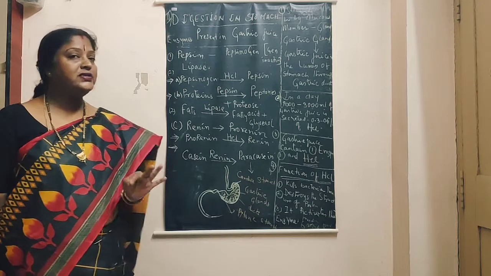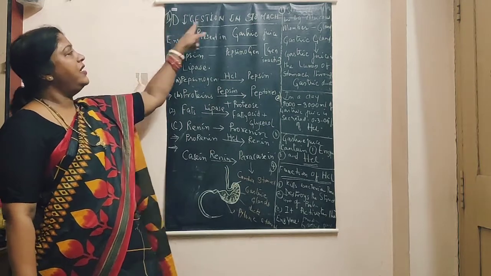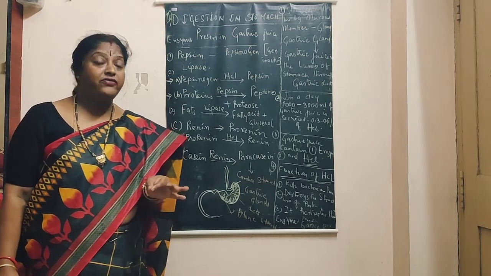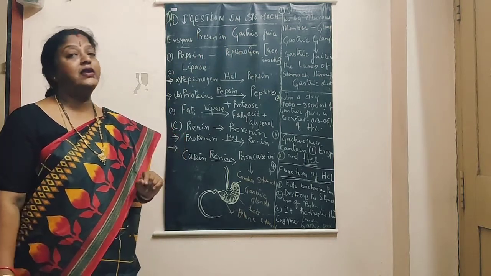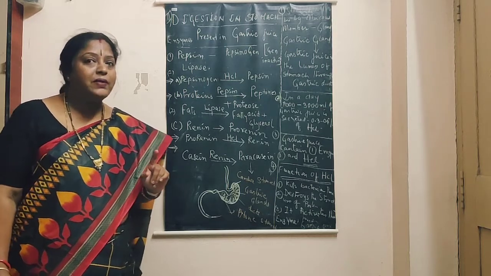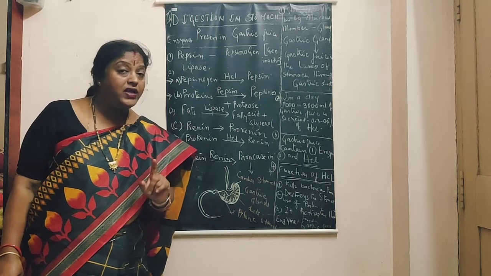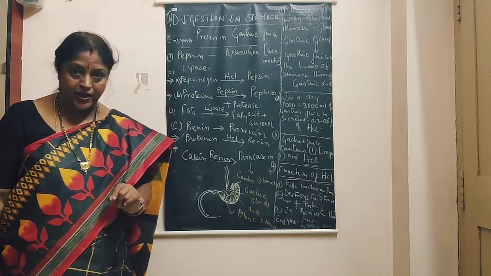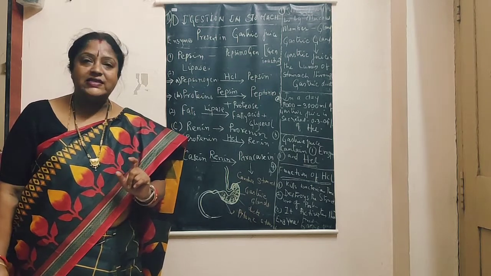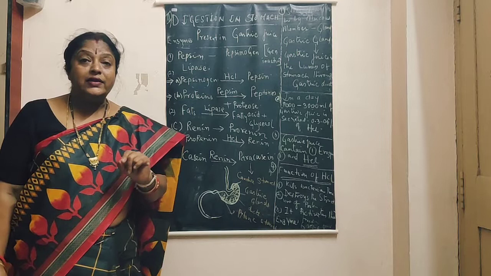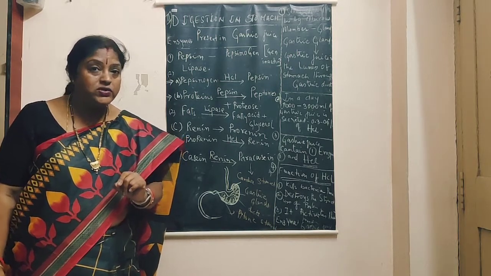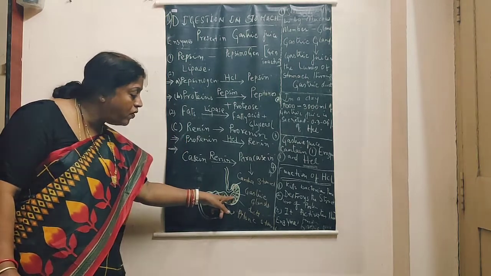Today's topic is digestion in the stomach. Yesterday we learned about the structure and functions of the stomach. Today we learn about what actually happens in the stomach. The stomach wall is lined by mucous membrane, and this membrane consists of glands called gastric glands. Gastric glands release gastric juice into the lumen of the stomach.